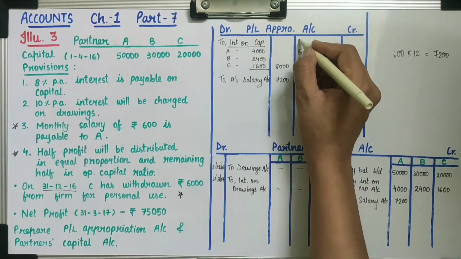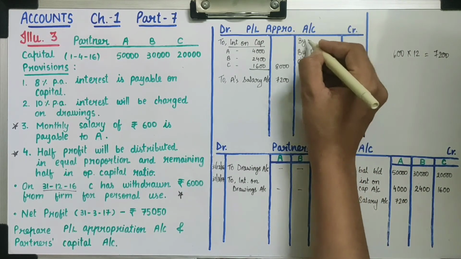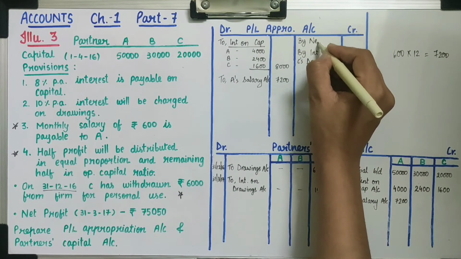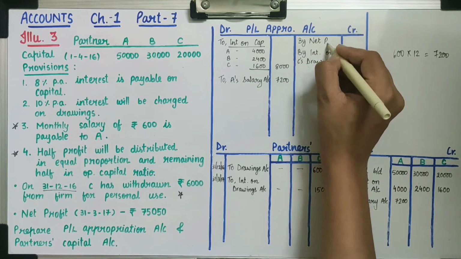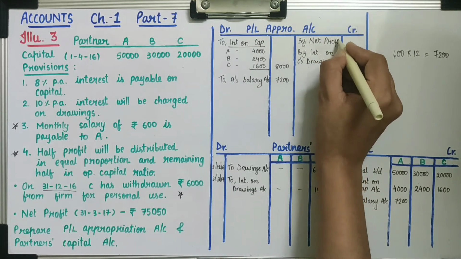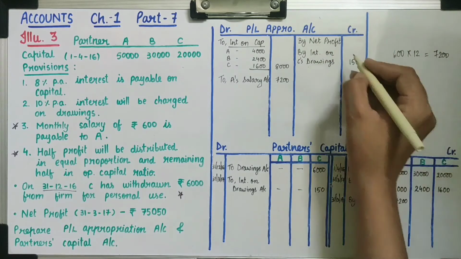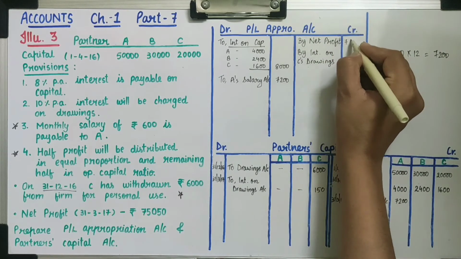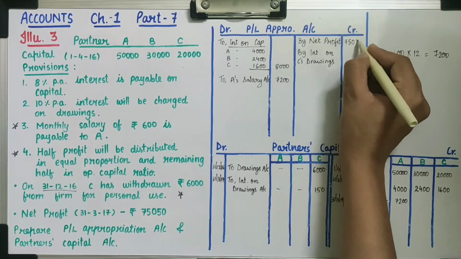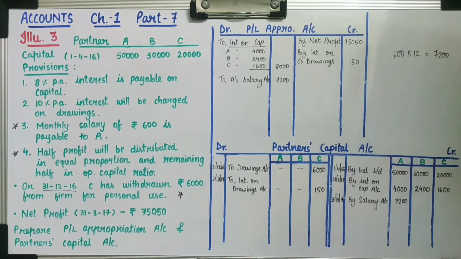So in first line by net profit, 75,050. Now we have recorded all the points. We have completed all the topics of this sum.